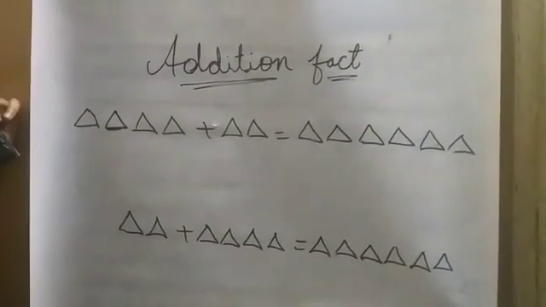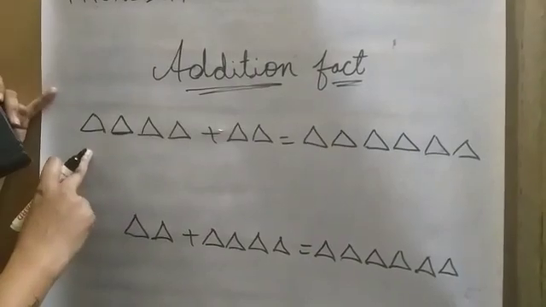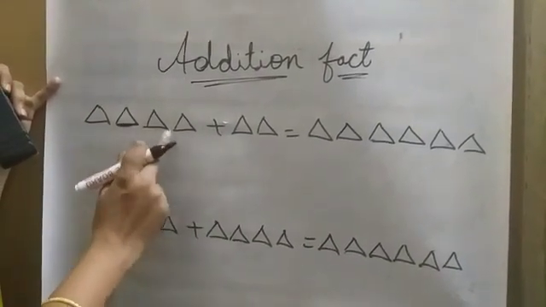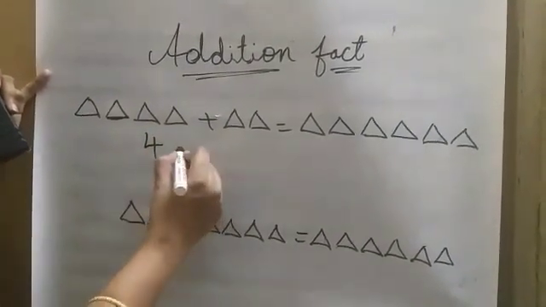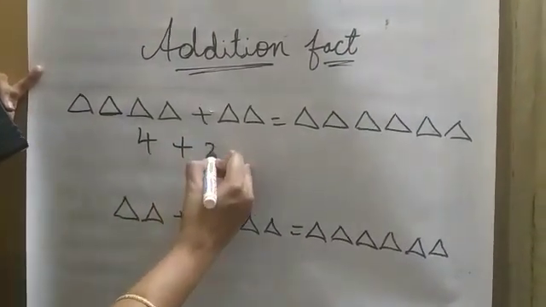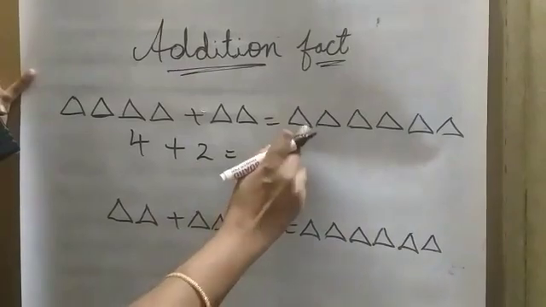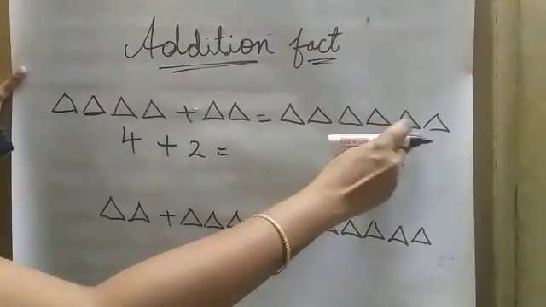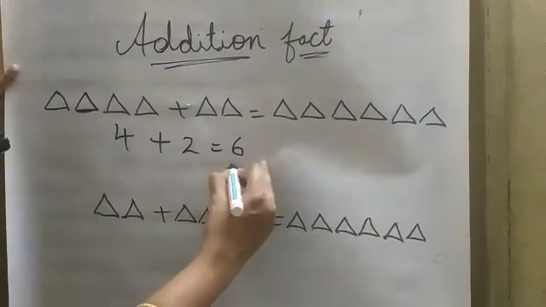Let's look at this example, children. How many triangles are this side? 1, 2, 3, 4. 4 triangles. Plus means addition. Here how many triangles are there? 2. So total how many triangles? 1, 2, 3, 4, 5, 6. My answer is 6 over here.